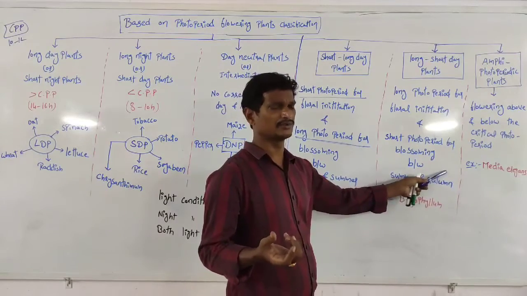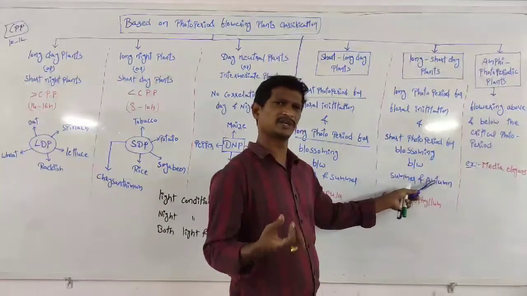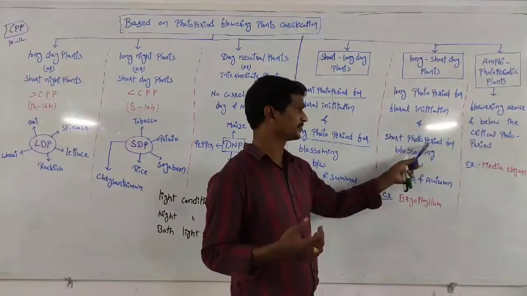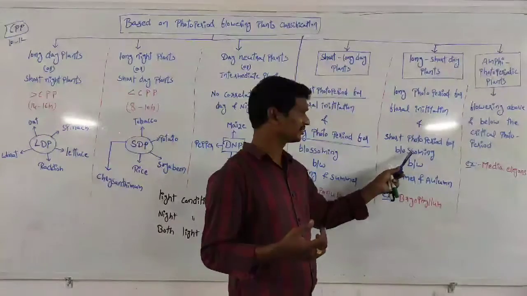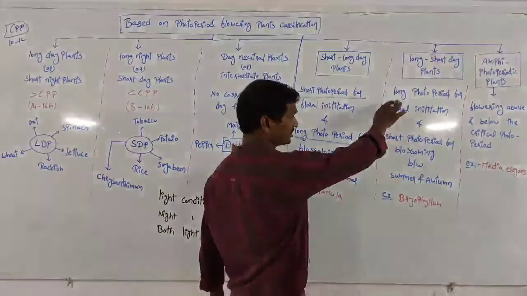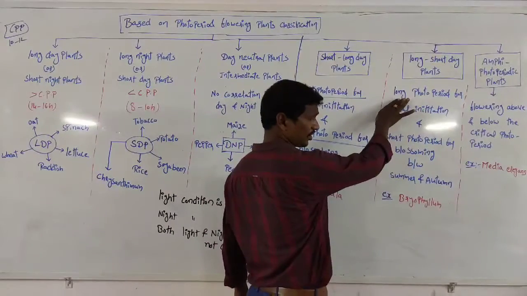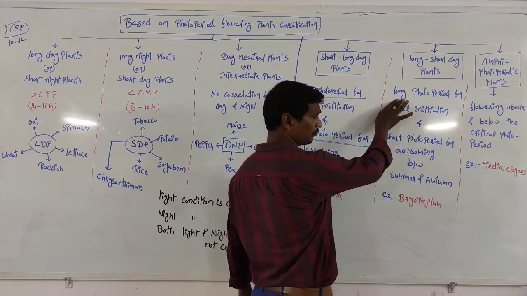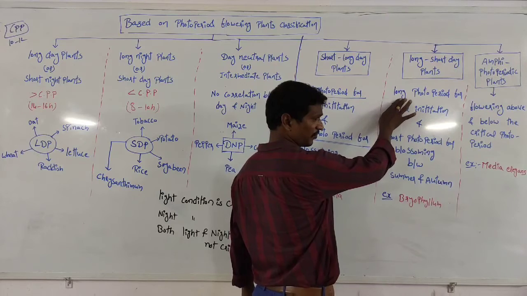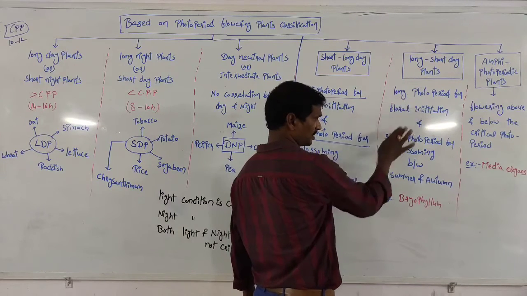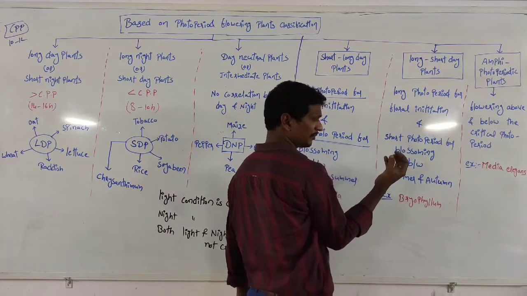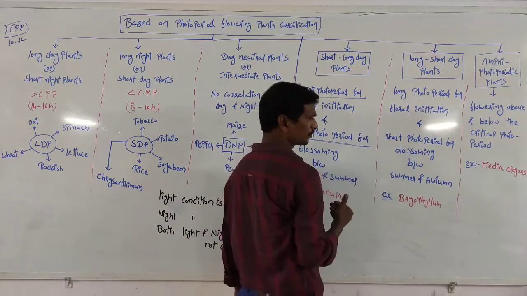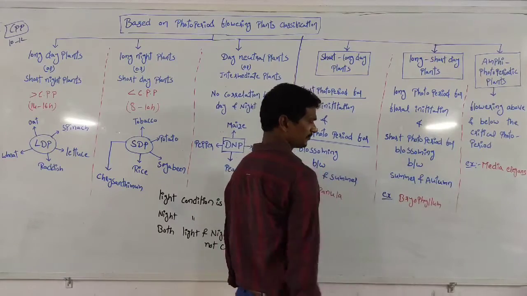Summer is long day, autumn is short. Under the long photoperiod condition the floral buds form, and under the short photoperiod condition the buds open. Summer and autumn.